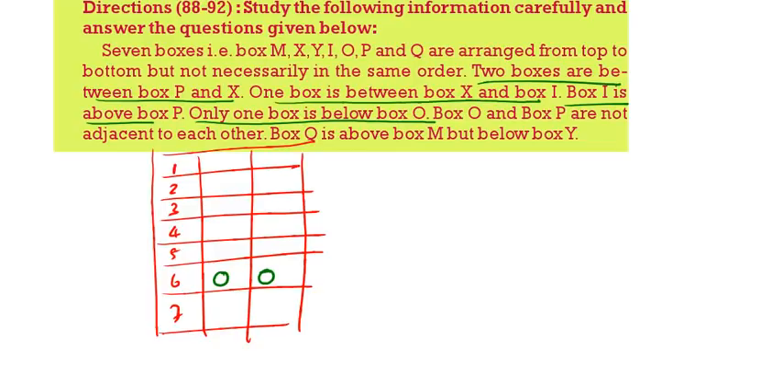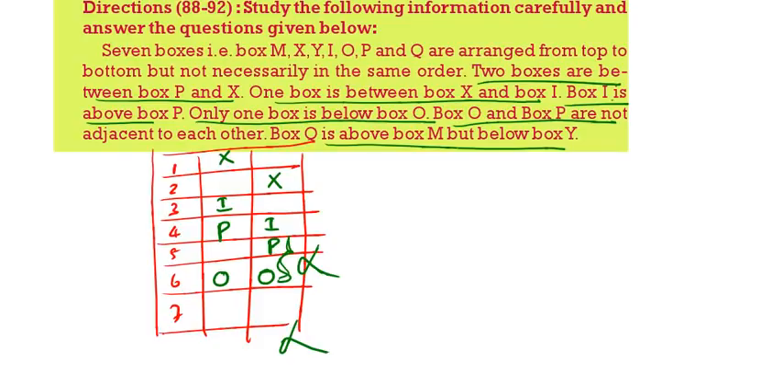So there are 2 boxes between X and P. One box is there between X and I. I is above P in both cases. Then O and P are not adjacent to each other. But here we got O and P adjacent. So this one is wrong.